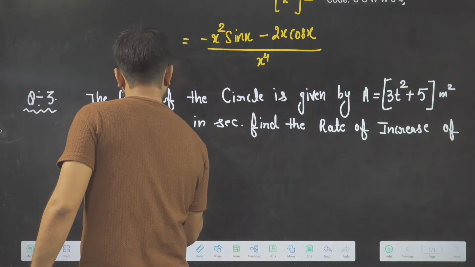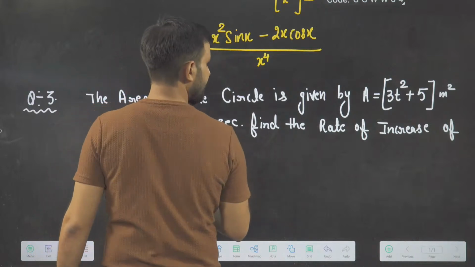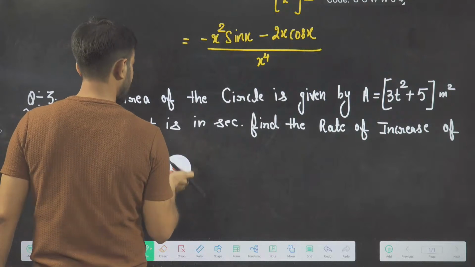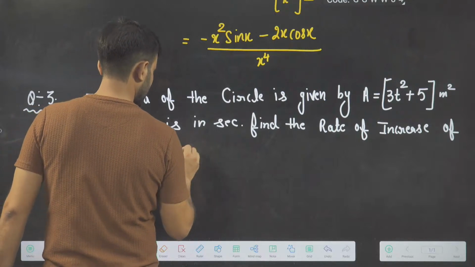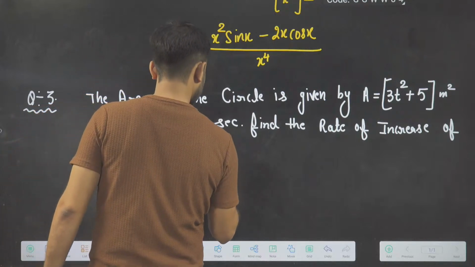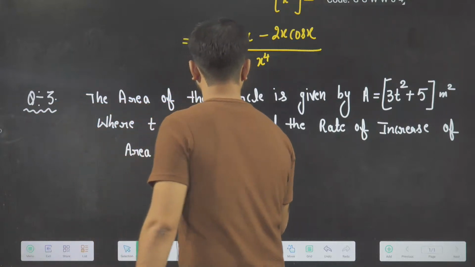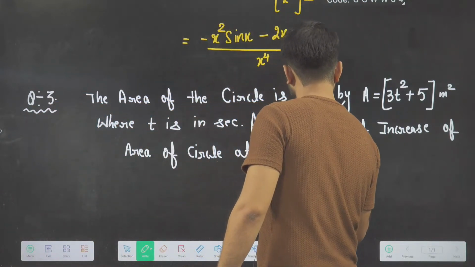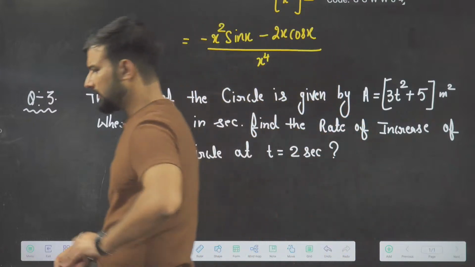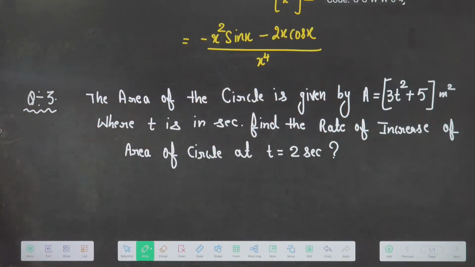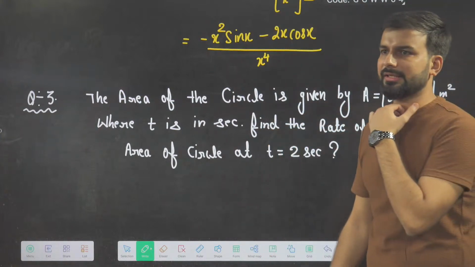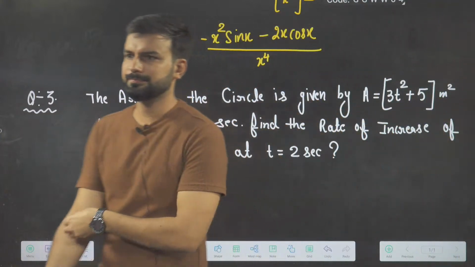Find the rate of increase of area of circle at t is equal to 2 seconds. You have to find it at 2 seconds. So can you do this question, beta?